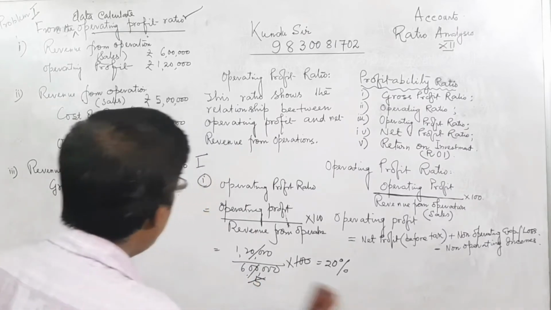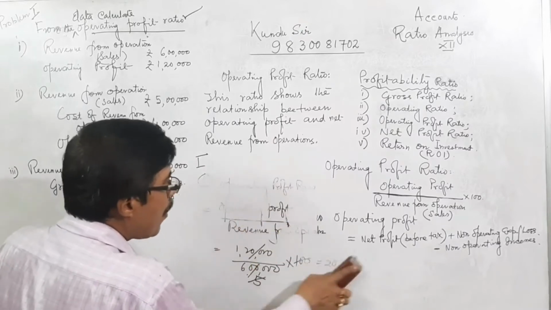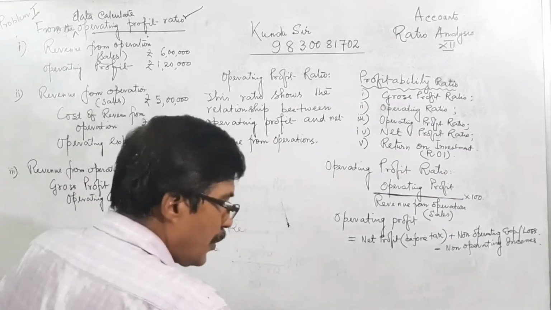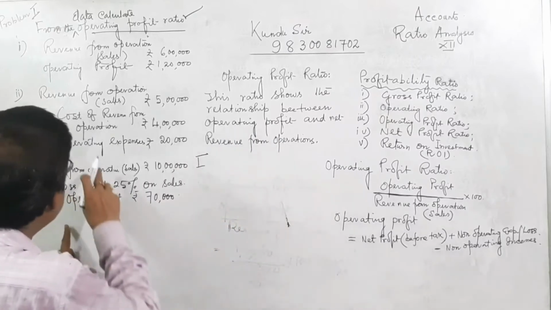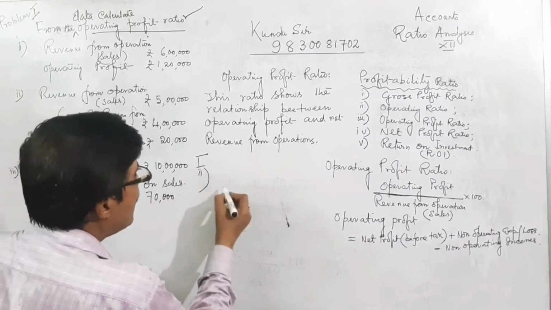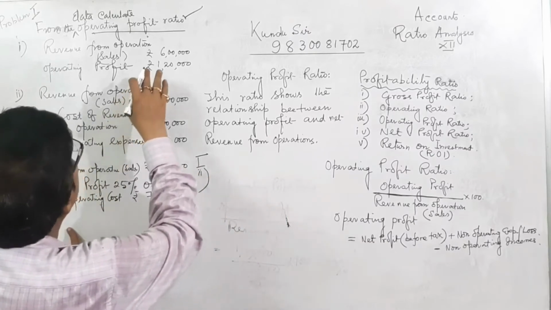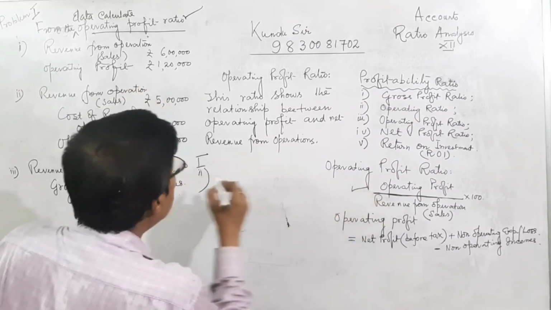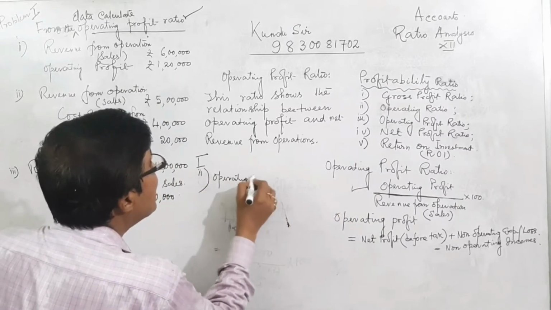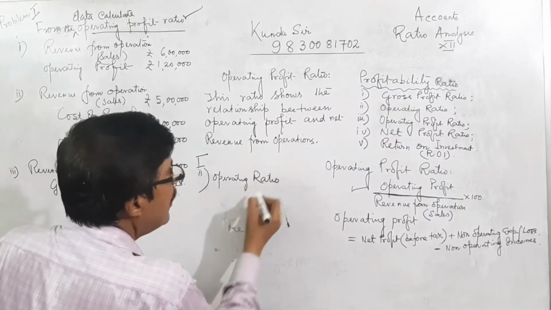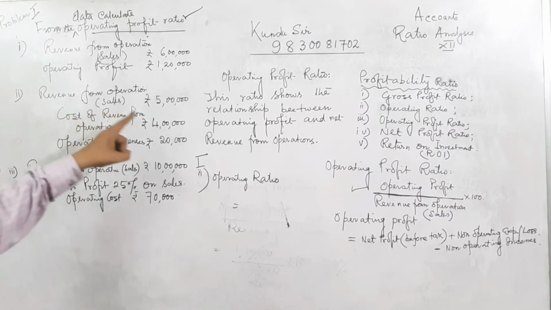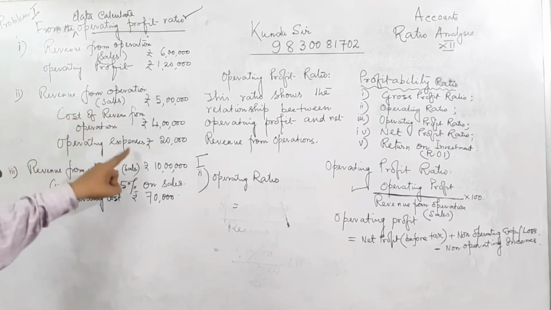So I am now doing problem Roman number 2. This formula is already mentioned. That is the formula here. This is the operating profit ratio. Now what? Operating profit, revenue from operation, and this equal to this.